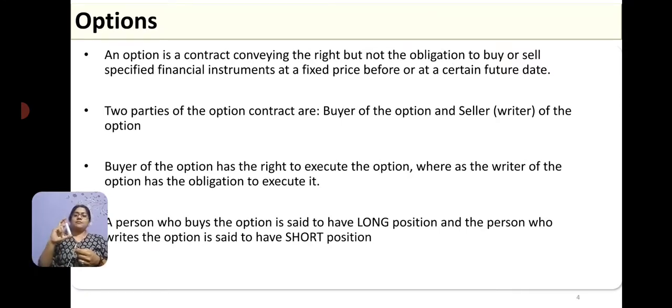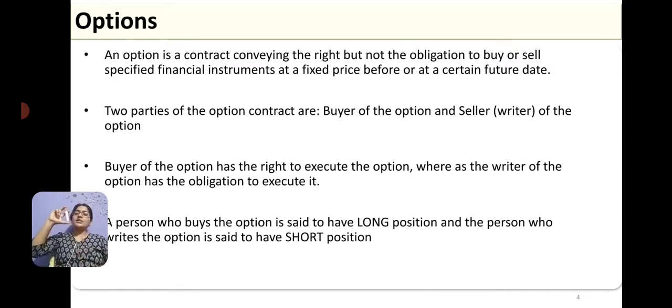Suppose the price of this commodity on 31st December is 9 rupees, then whoever has bought the option of buying it for 10 rupees will not execute their option. It is not mandatory. It is an option for them. If they want, they can execute it. If they don't want, they can leave it. It's not an obligation, it's a right. They would not come and buy this because it's available in the market for 9 rupees. Why would they come and buy it from me for 10 rupees, isn't it?